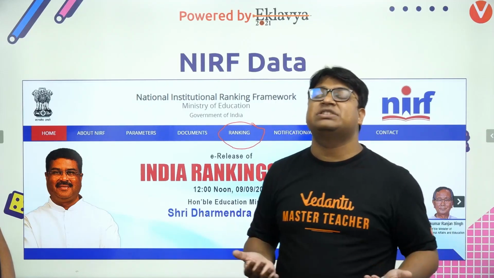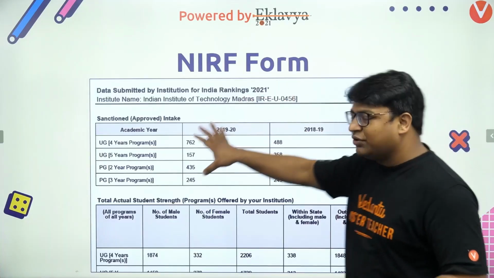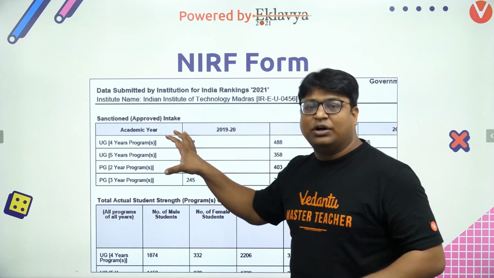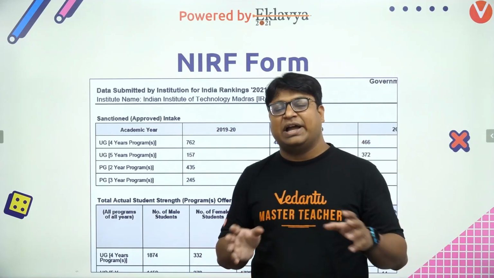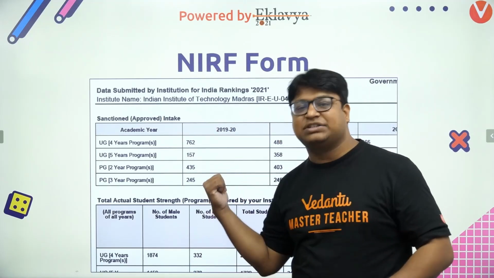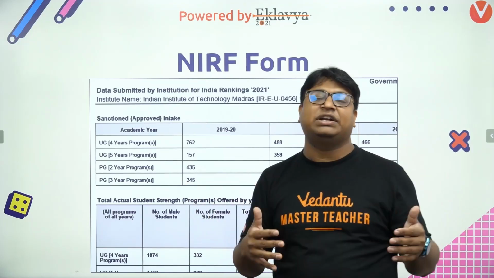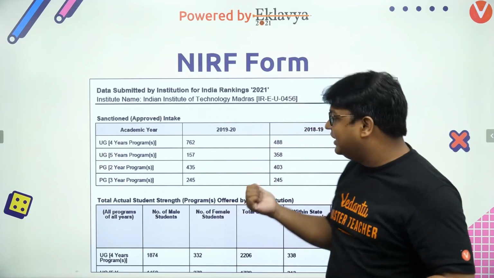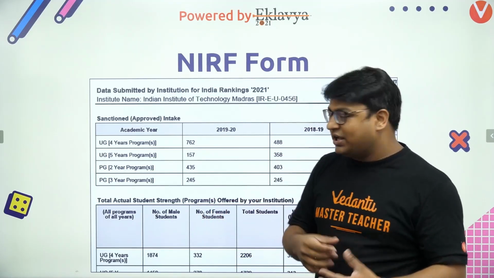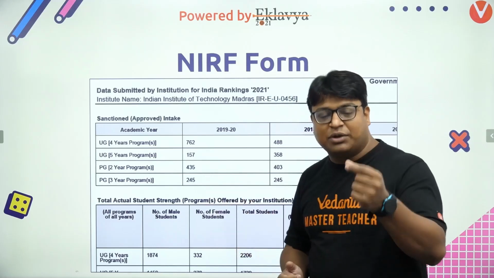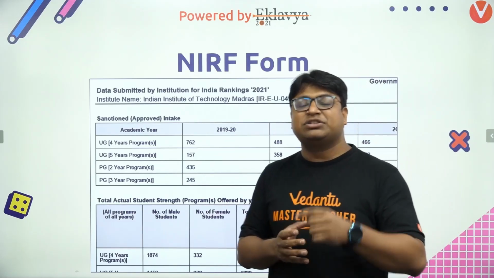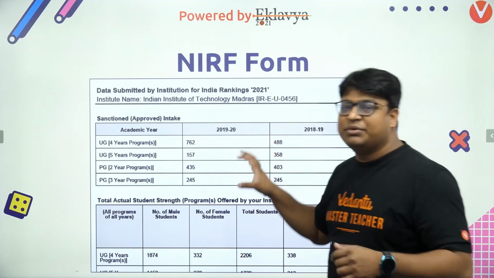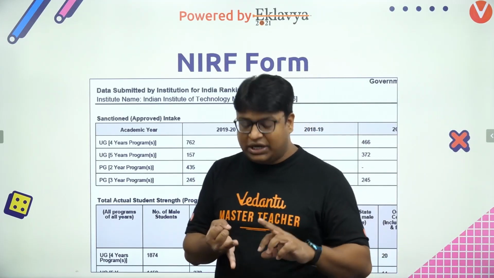This agency invites inputs, so there is a particular form. Again, it's a snapshot, not the complete form, only a part of it. Such forms are given to the colleges, and the colleges are asked to fill in data. After filling, the form comes back to NIRF, and depending upon what the colleges have filled in, the colleges are ranked. Every entry has been allotted a particular point by NIRF, and based on the total points the college scores, they are ranked. It contains information like how many students are studying in the college, how many undergraduate students,